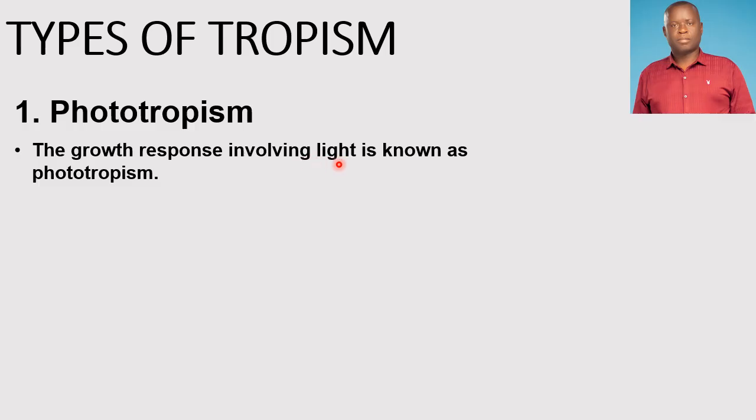So the stimulus here is light. The response is the growth. So it's the growth response of the plant involving light. That growth response involving light is known as phototropism.